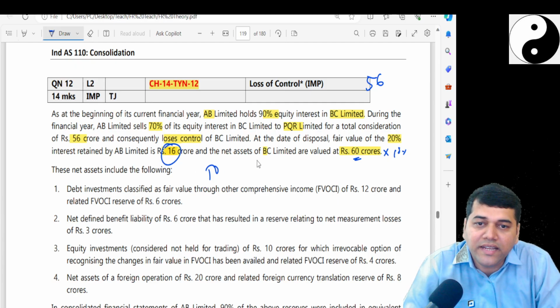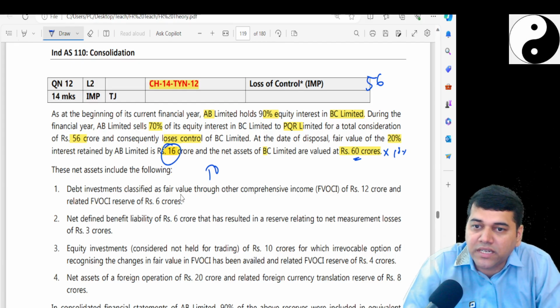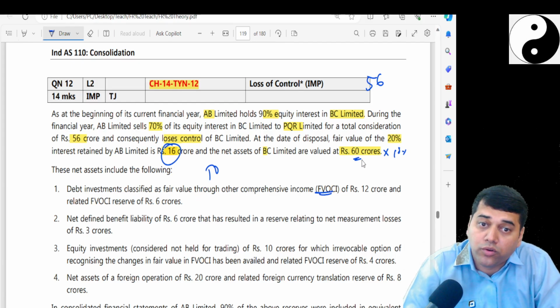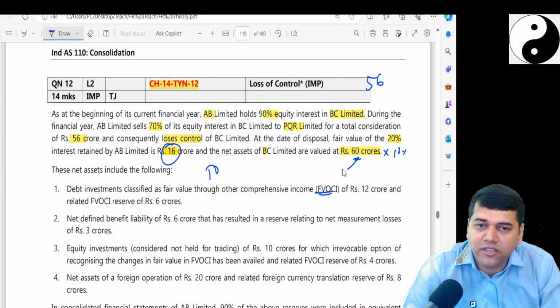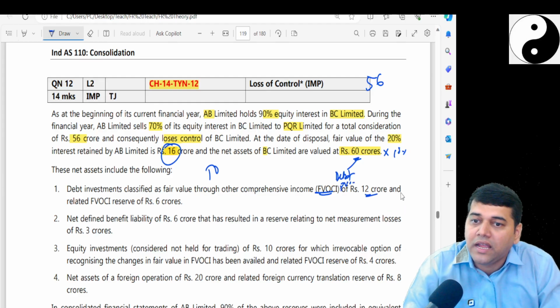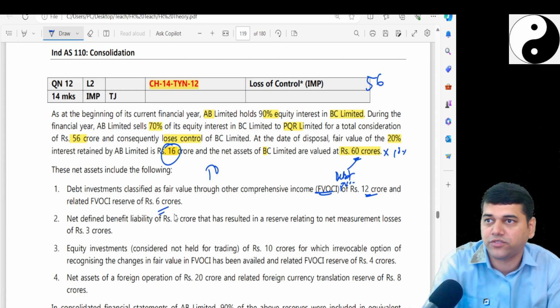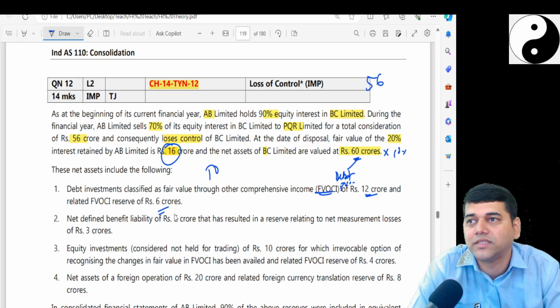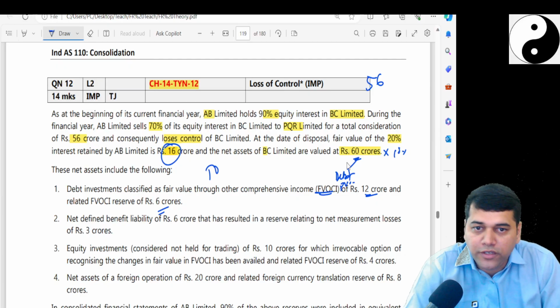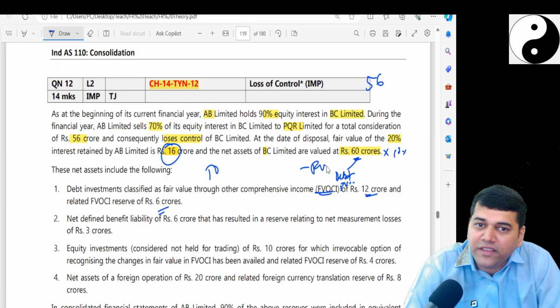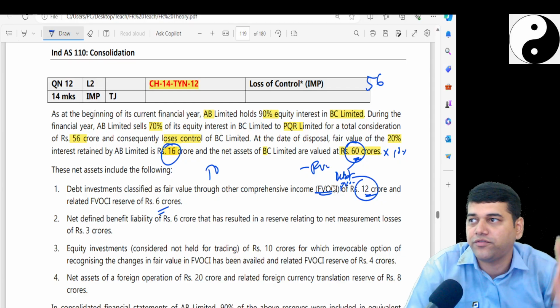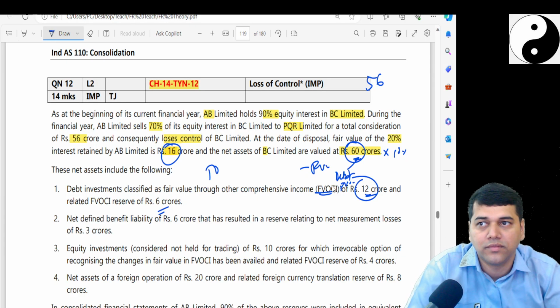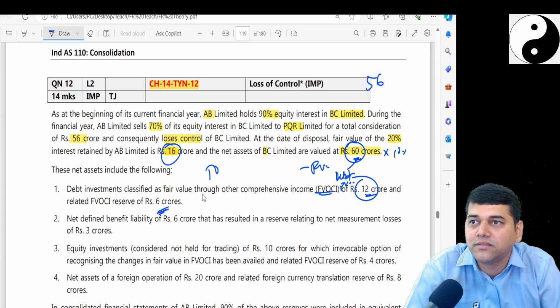Now, these net assets included a debt investment classified at FVOCI. This net assets has got a certain breakup, PP and so many things. But there is one debt at FVOCI of 12 crores and OCI reserves are 6 crores. What are you supposed to do now? When you credited to FVNA, along with this 60, 12 also went off. But what about this 6? You have to recycle.